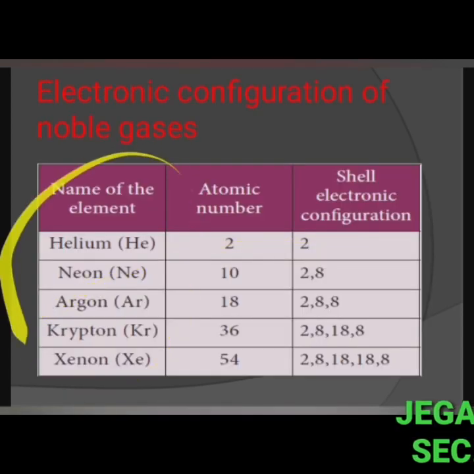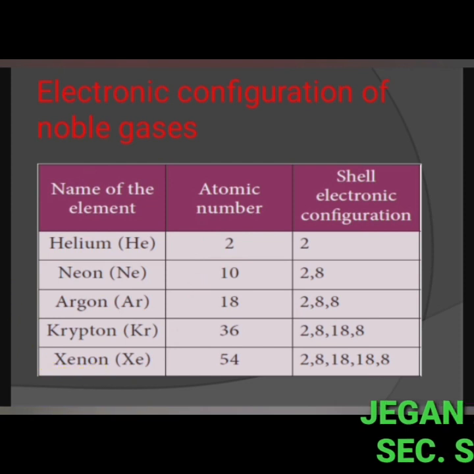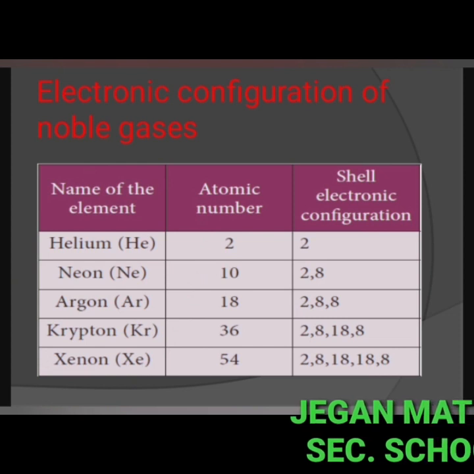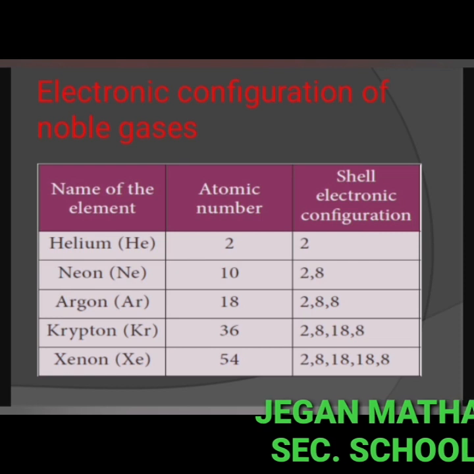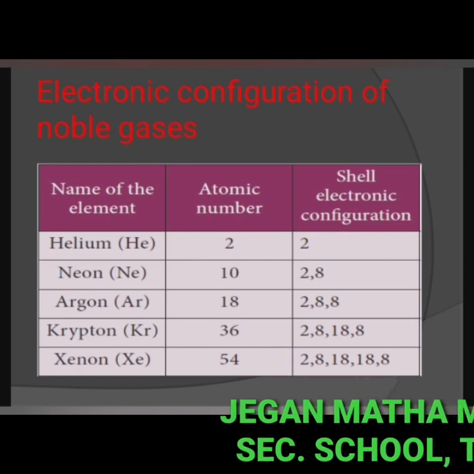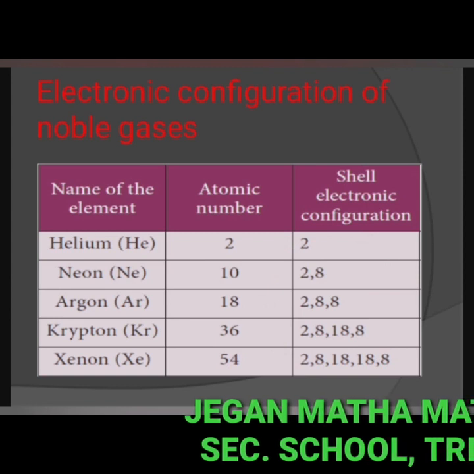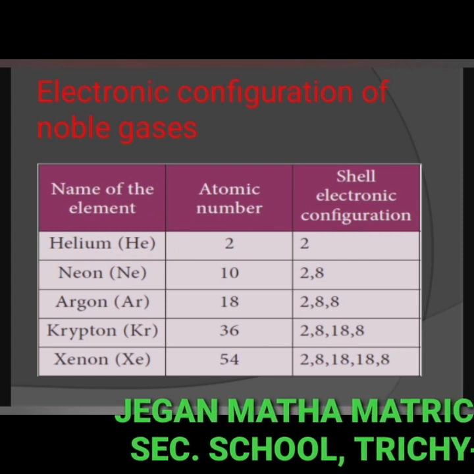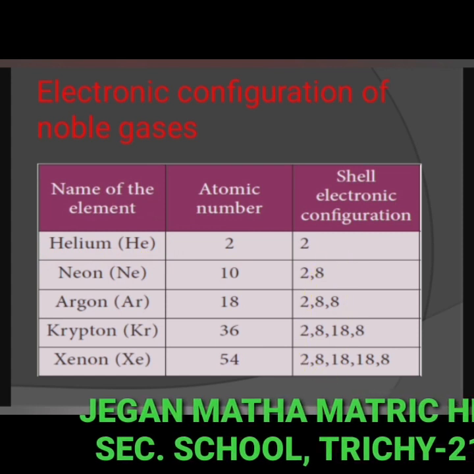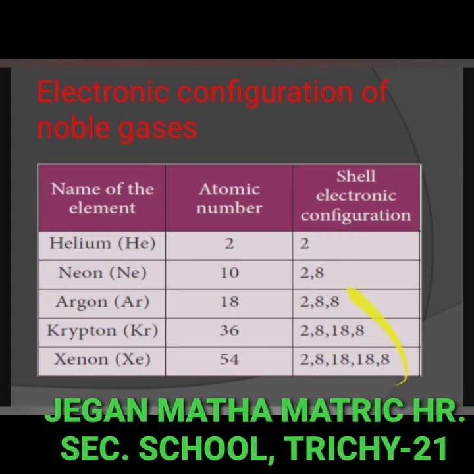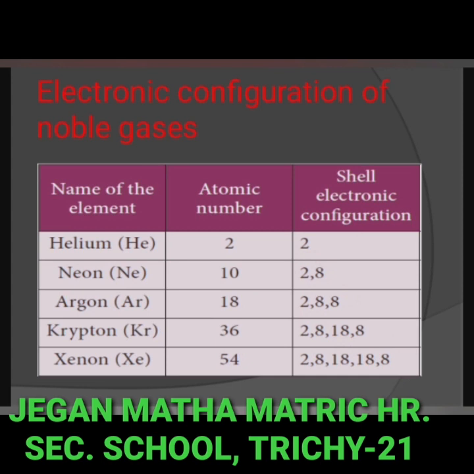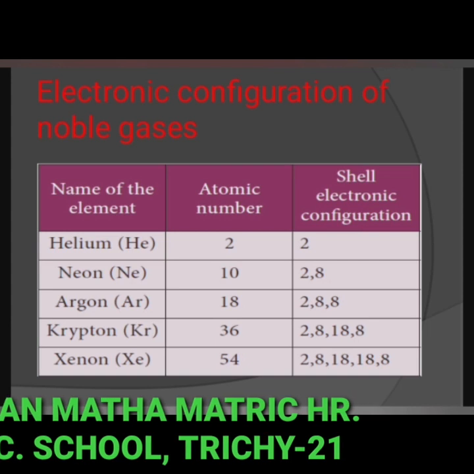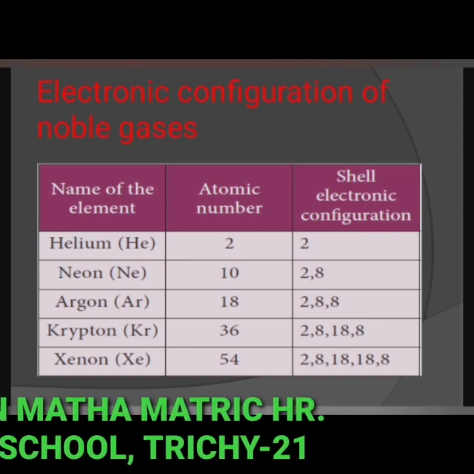So these are noble gases. Atoms of noble gases have little or no tendency to combine with each other or with atoms of other elements. So these atoms must be having stable configuration. So this is the electronic configuration of noble gases. Except helium, all other noble gases have 8 electrons in their valence shell. Even helium has its valence shell completely filled. So this is a completely filled orbit, hence no more electrons can be added.